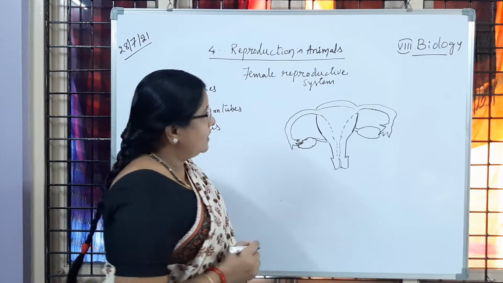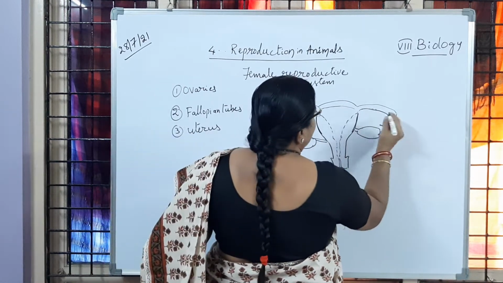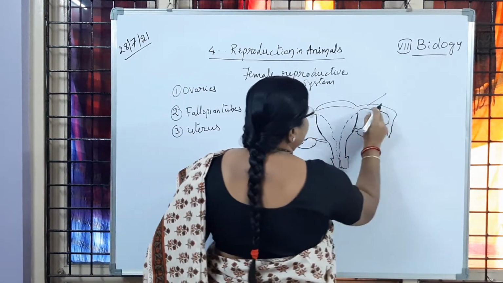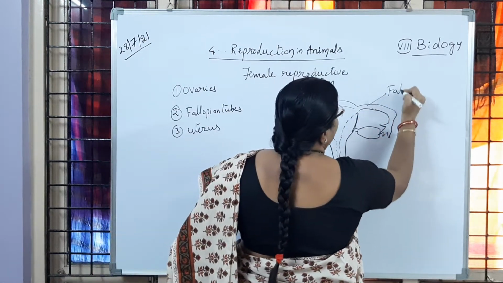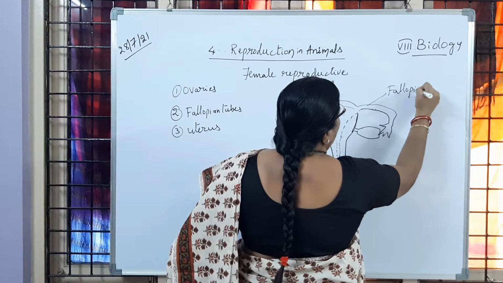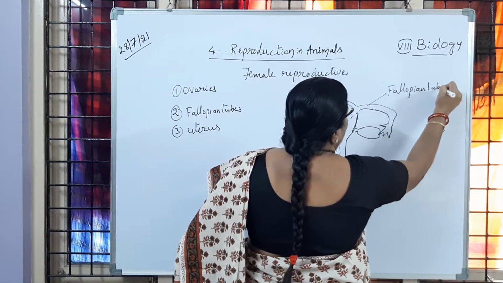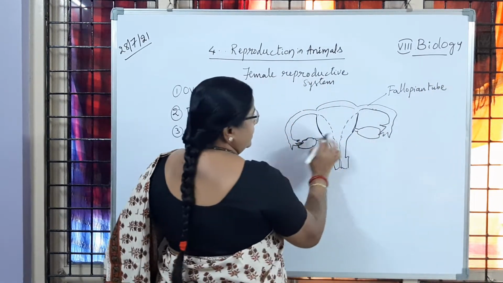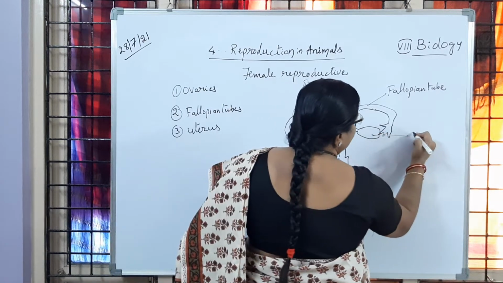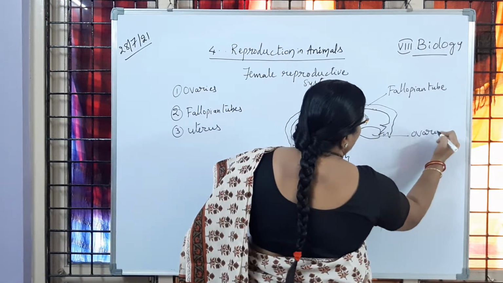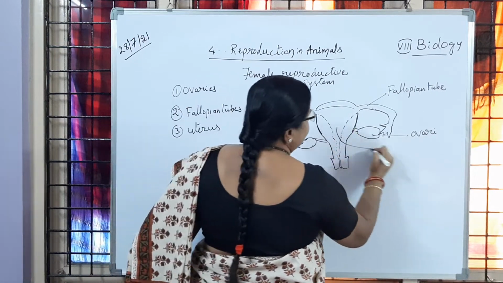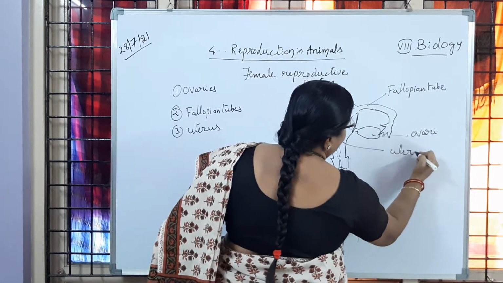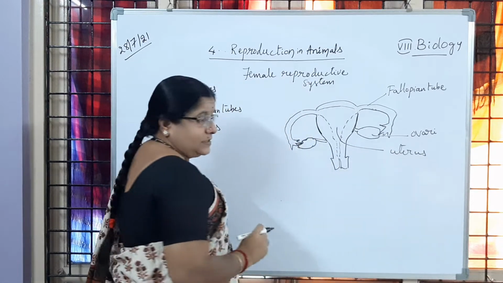Now let us label the parts. This tubular portion is the fallopian tube, and a pair of ovaries. Ovary I will write. Then this portion is the uterus. Uterus. Is it clear to you?